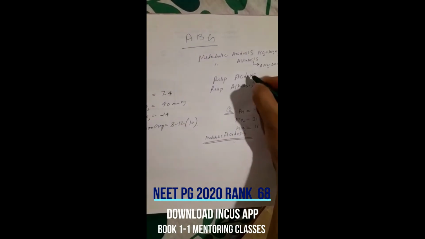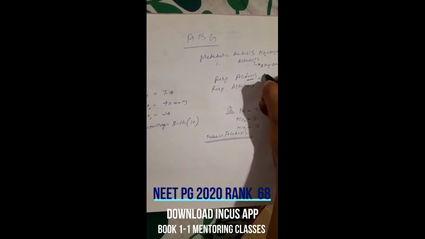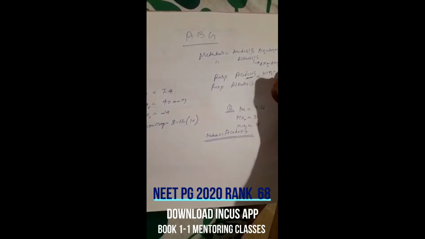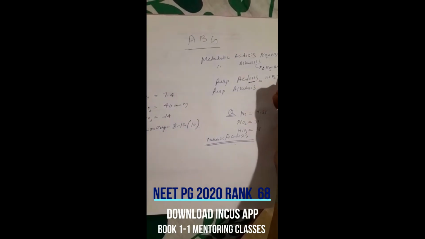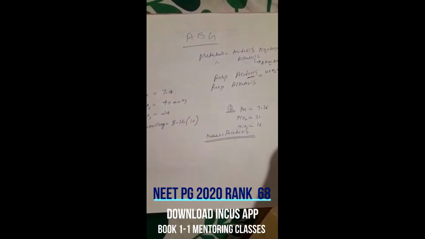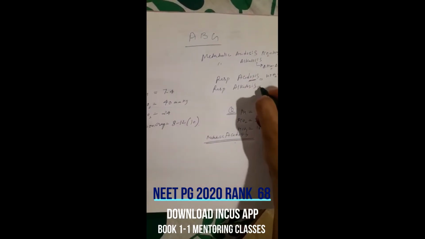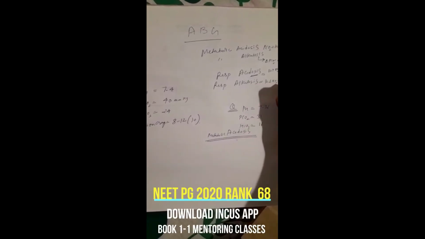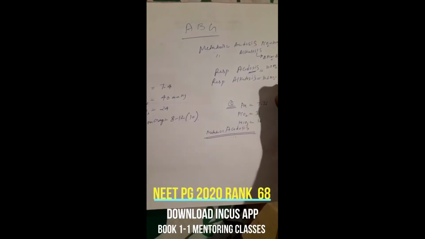So for respiratory acidosis, for 10 increase in PCO2, the bicarb will increase by 1. It is acute. But if it is increased by 4, this is chronic compensation. In the same case of respiratory alkalosis, the PCO2 will decrease. So for 10 decrease in PCO2, bicarb will decrease by 2 for acute and 5 for chronic.